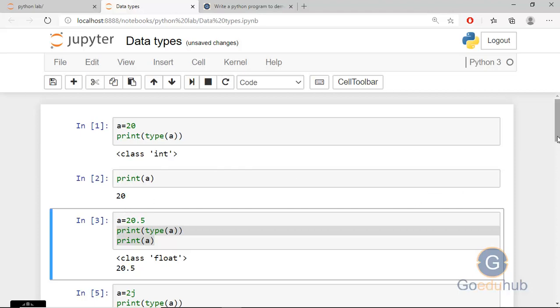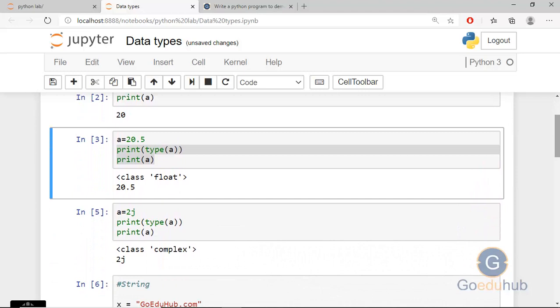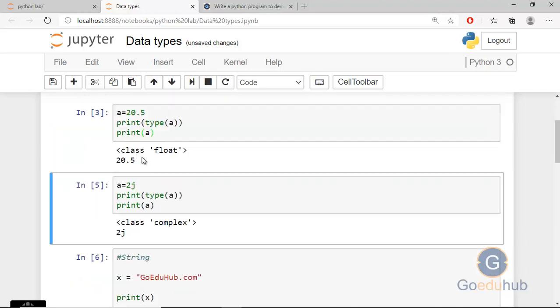Now the second data type of numerical is the float. Float is a similar data type. We have integer; in float we assign a float value to a variable. So a equal to 20.5, and then you can check the type of a, and then you can check the value a has. I can run this block by hitting shift enter, and you can see the output class is equal to float and the value is 20.5.